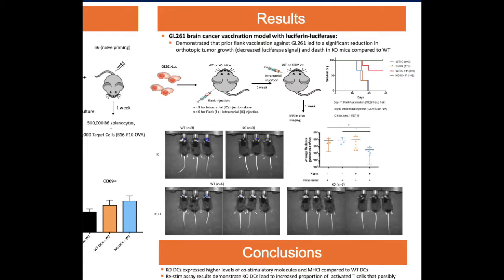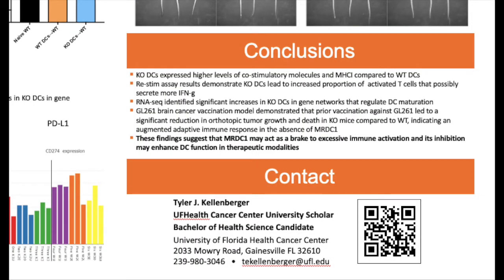For conclusions, knockout DCs expressed higher levels of co-stimulatory molecules and MHC1 compared to wild-type DCs. Restimulation assay results demonstrated that knockout DCs lead to increased proportion of activated T cells that possibly secrete more interferon gamma. RNA sequencing identified significant increases in knockout DCs in gene networks that regulate DC maturation, as well as PDL1 in wild-type DCs.